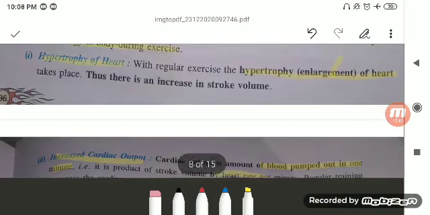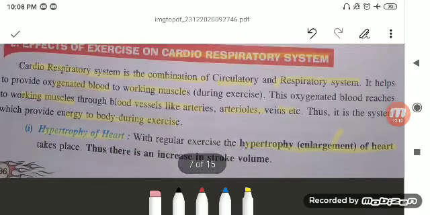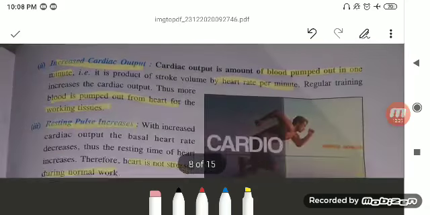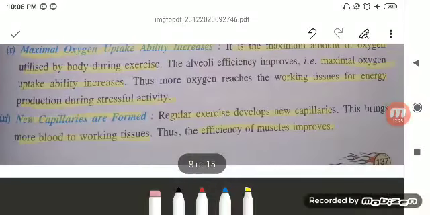With the regular exercises, the efficiency of your heart, the efficiency of your respiration is going to be increased. So the effect of exercises on the cardiovascular system as well as your respiratory system improve the efficiency of our body, our muscles, and they can also help us to keep us more active.